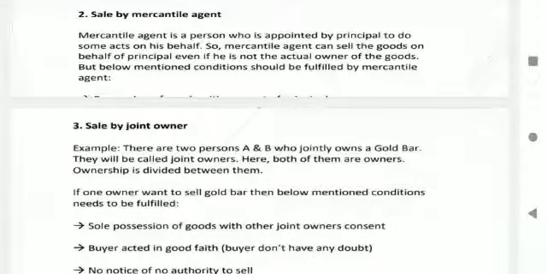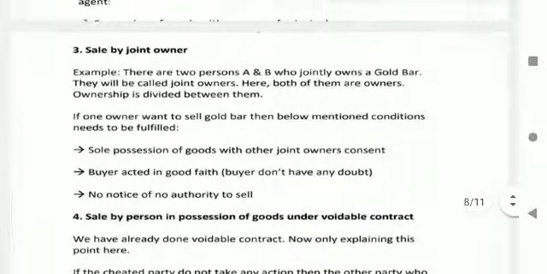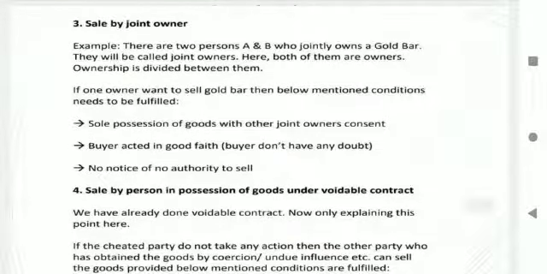Sale by mercantile agent. A mercantile agent is a person who is appointed by the principal to do some acts on his behalf. So a mercantile agent can sell goods on behalf of the principal even if he is not the actual owner of the goods, but the below mentioned conditions should be fulfilled by the mercantile agent.